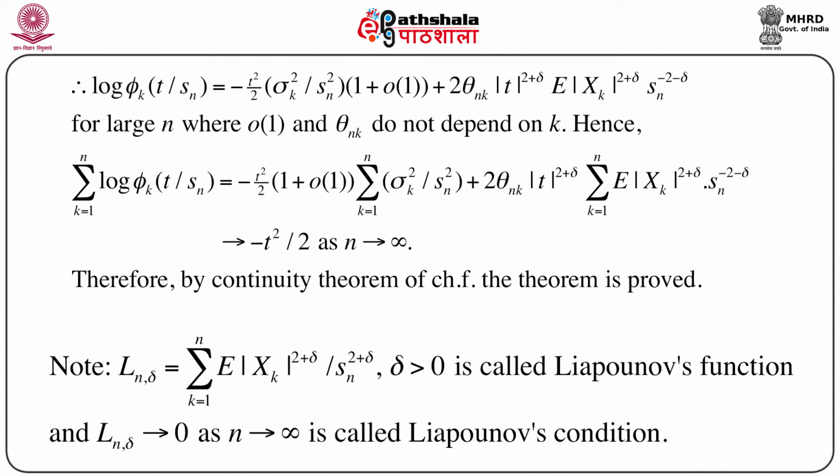This is very important, because in many problems, if we can show that Lyapunov's condition holds, then under the existence of moments up to order 2 plus delta, where delta lies between 0 and 1, we can immediately prove the CLT, or immediately exploit the CLT under this condition.